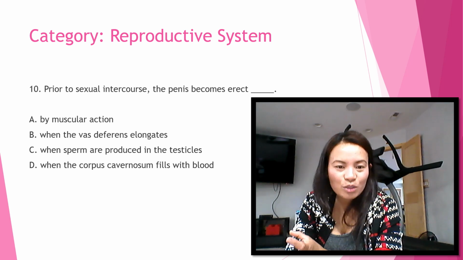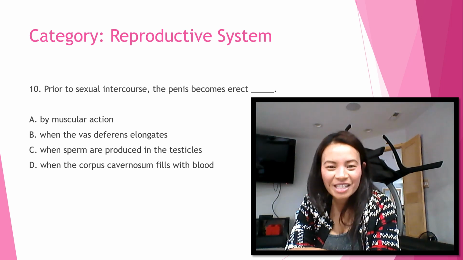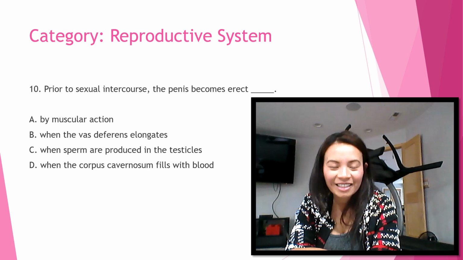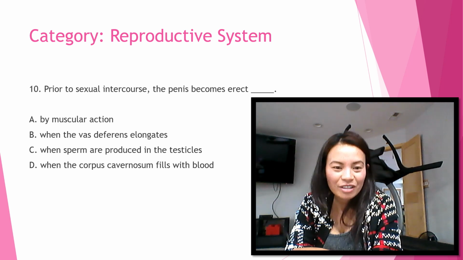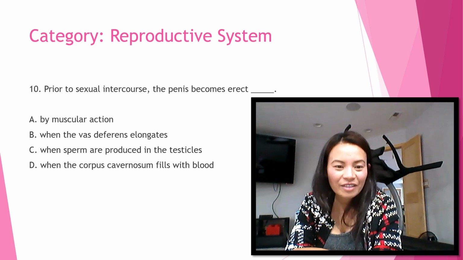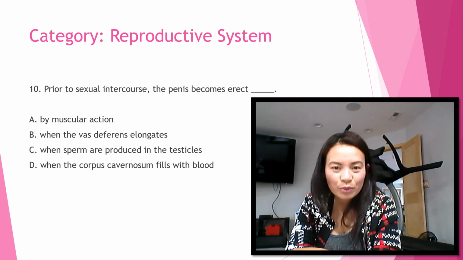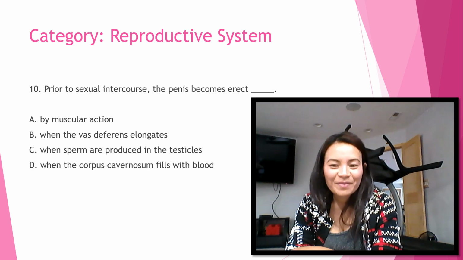Prior to sexual intercourse, the penis becomes erect blank. A. By muscular action. B. When the vas deferens elongates. C. When sperm are produced in the testicles. Or D. When the corpus cavernosum fills with blood. Okay, so think about it.